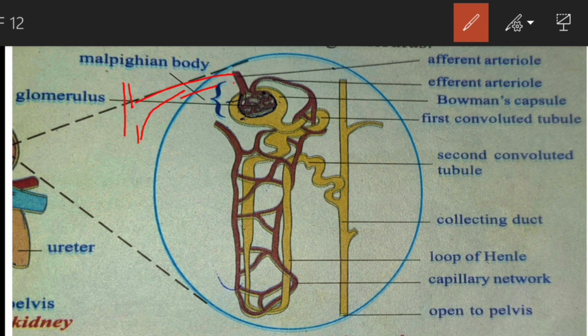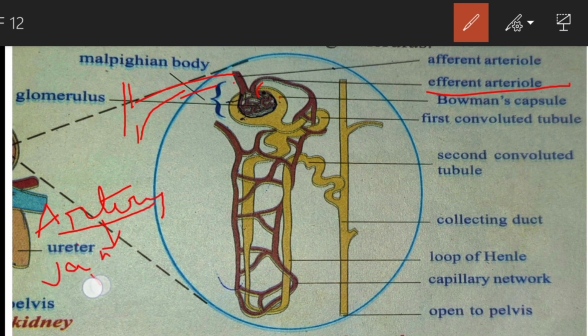Whenever the afferent arteriole enters the Bowman's capsule, it divides and forms small branches of blood capillaries, and after that it leaves in the form of the efferent arteriole. What is the difference between an artery and an arteriole? If an artery divides to form small branches, those small branches of artery are called arterioles. In the same way, the small branches of veins are called venules.